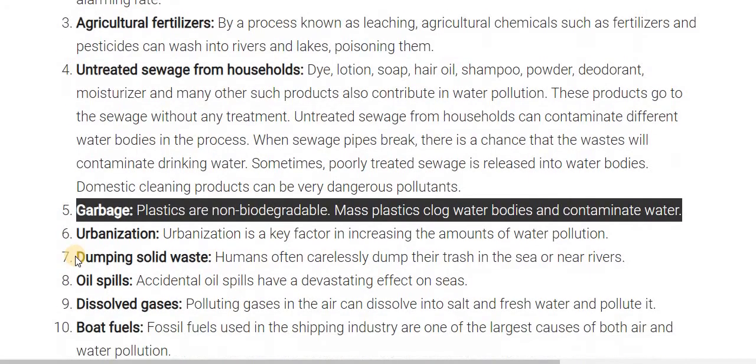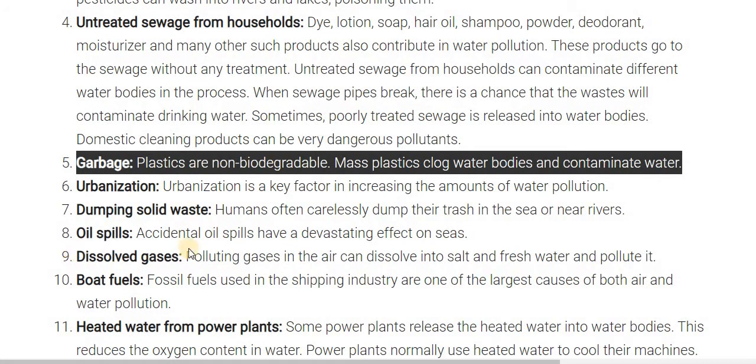Now let's discuss the fifth cause, that is garbage. As we know, plastic is a non-biodegradable substance, and masses of plastic float on water bodies and contaminate the water. Sometimes a transparent plastic bag looks like a jellyfish. Some organisms present in water depend on jellyfish for food. They mistake the bag for a jellyfish and eat it, which causes very harmful effects to their bodies.